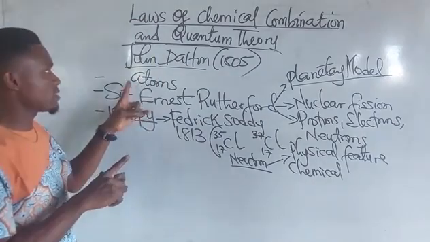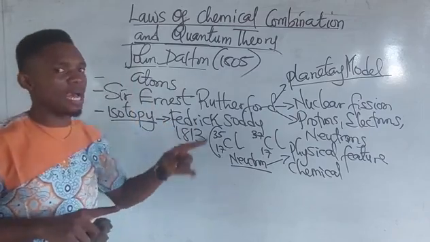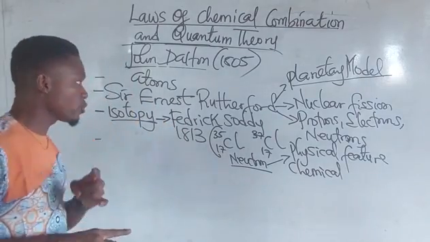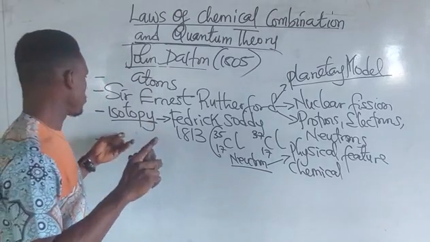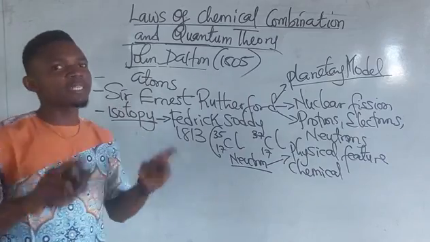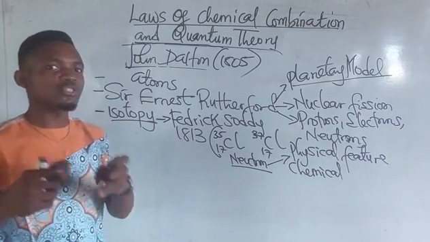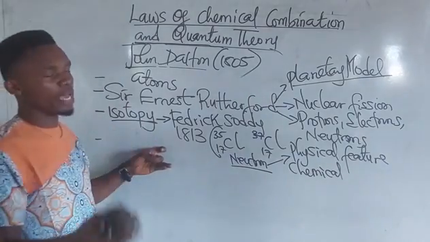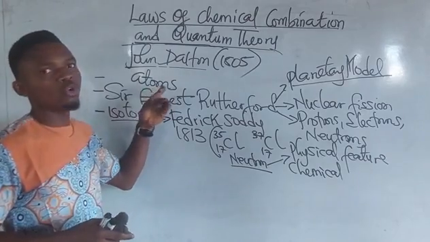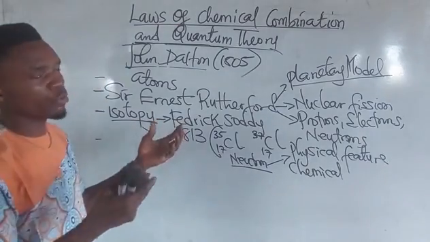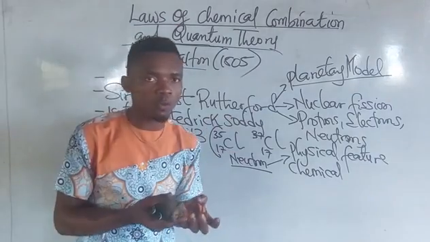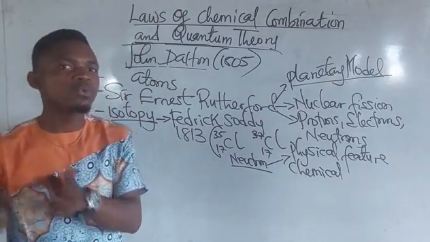The first one I said holds, which said that elements are made up of tiny particles called atoms. The other one said that atoms can neither be created nor destroyed during a chemical reaction, so it also holds. Energy can neither be created nor destroyed during a chemical reaction, but it is transformed from one form to another.